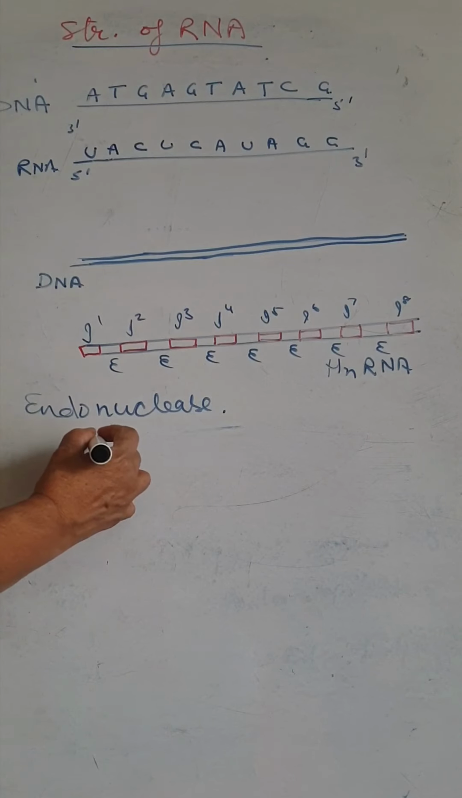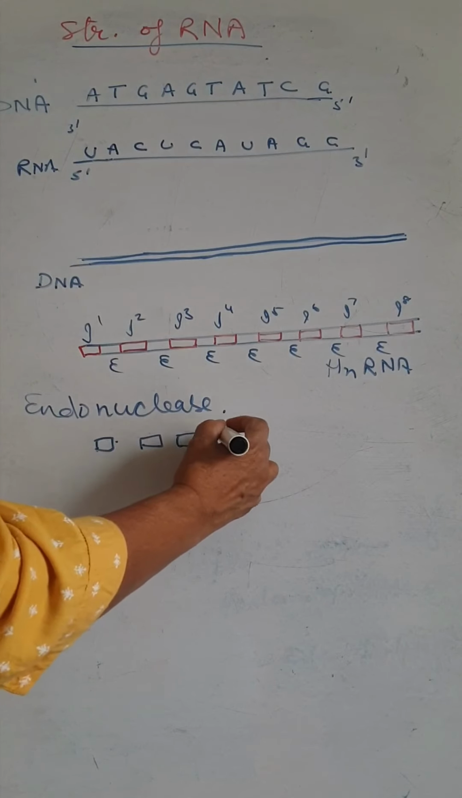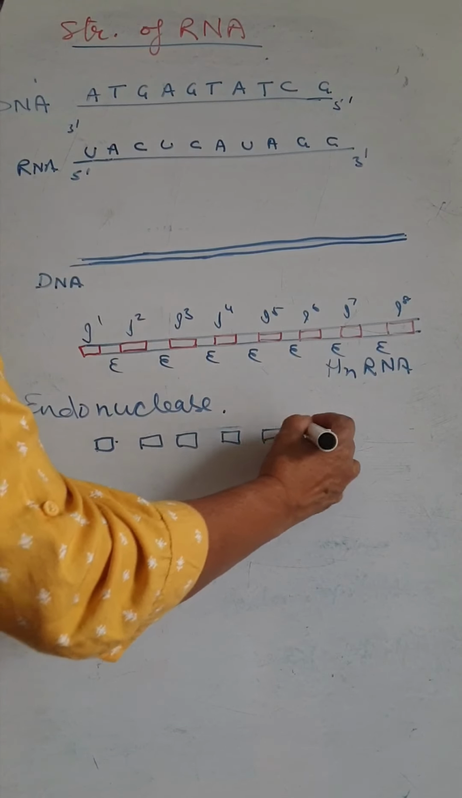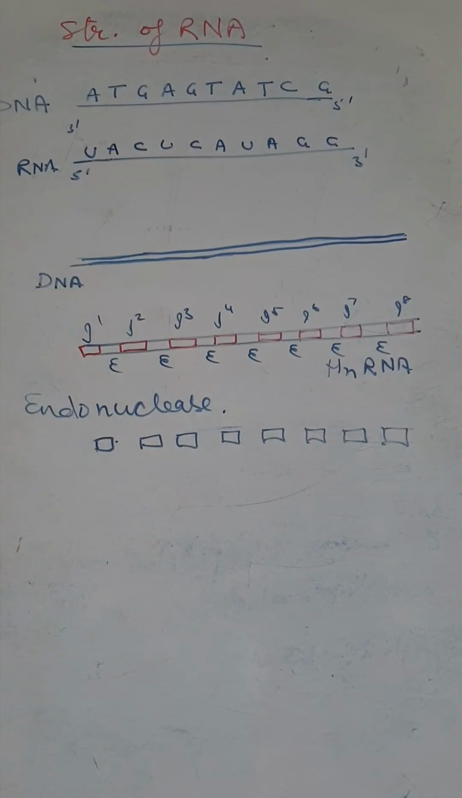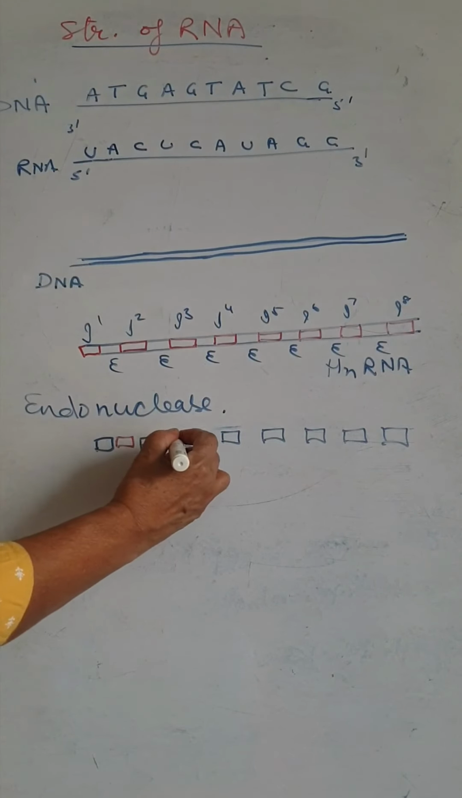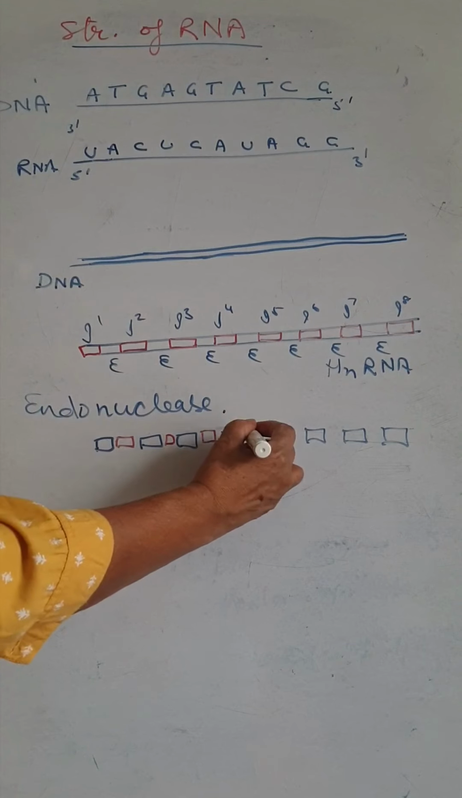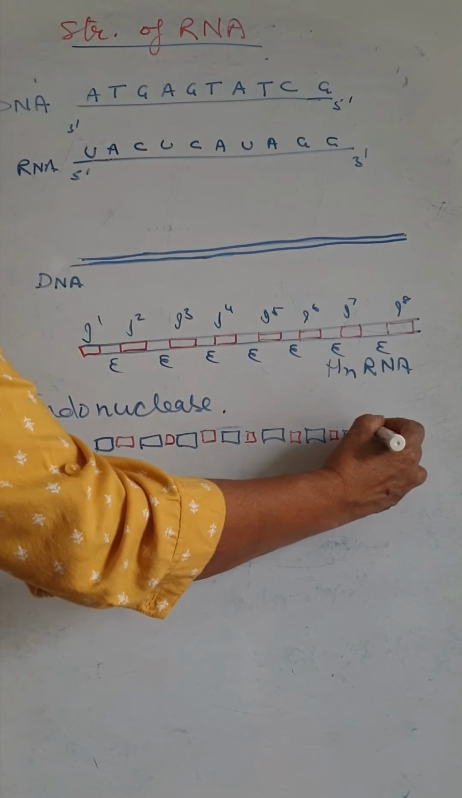Now the introns and exons are separated. It means that in between, the red ones are the introns and the blue ones are the exons.